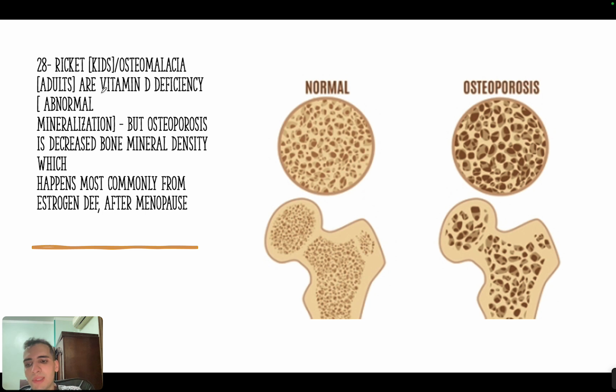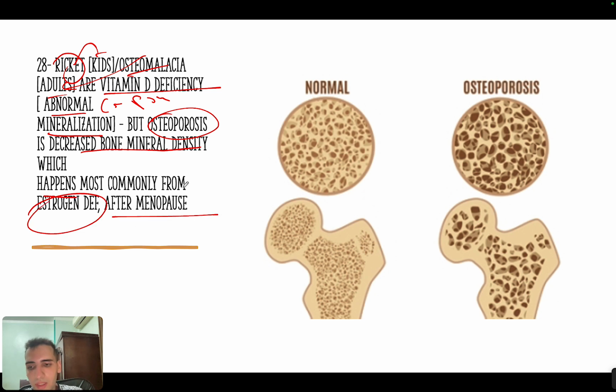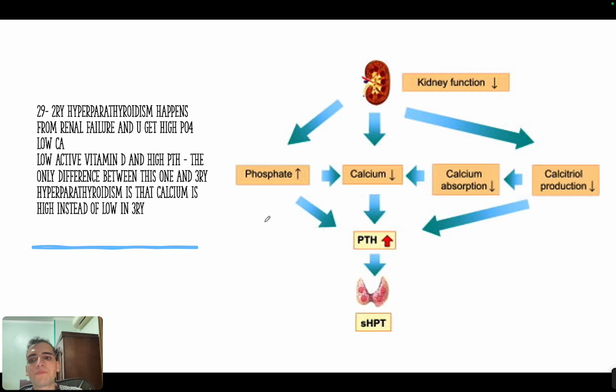Now, very high yield terminology is that rickets in kids or osteomalacia in adults are vitamin D deficiency, which is abnormal mineralization of calcium and phosphorus. But osteoporosis, on the other hand, is just decreased bone density without a mineralization problem, without calcium and phosphorus being affected, okay? So calcium and phosphorus will be normal, okay? And it happens usually because of estrogen deficiency after menopause, because you will lose the OPG that protects the bone from being degraded by osteoclasts. Okay.